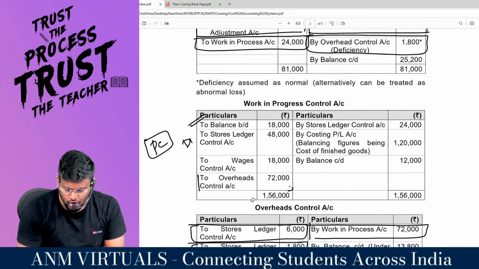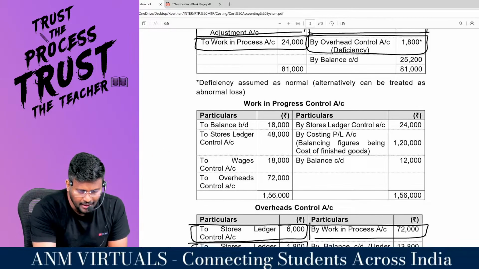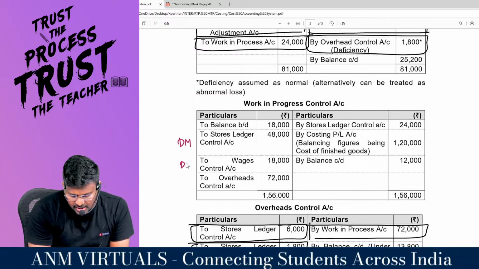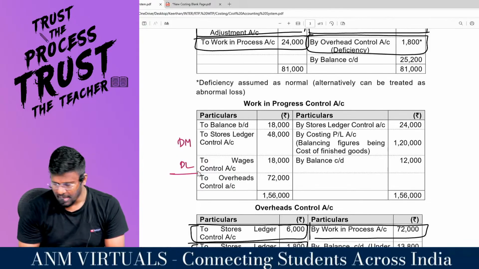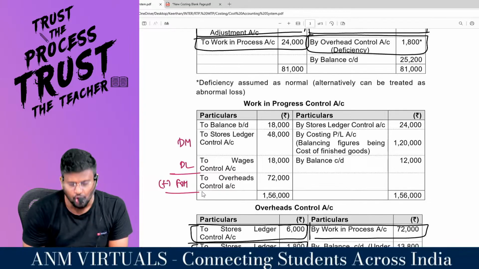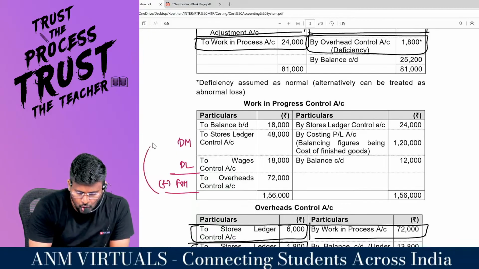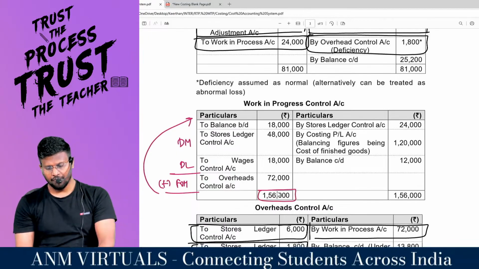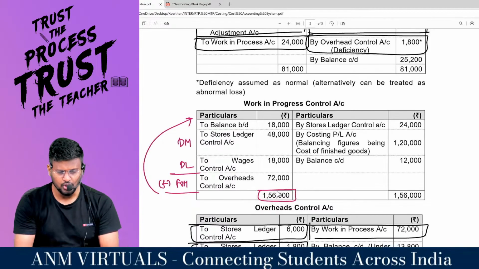You look at here, the cost sheet. This is direct material. This is direct labor. Direct material plus direct labor, we will get the prime cost. Add factory overhead, you will get the gross factory cost. To that gross factory cost, we should add opening stock of WIP. That's what I am getting, 1,56,000. From that, I should reduce the closing stock of WIP.